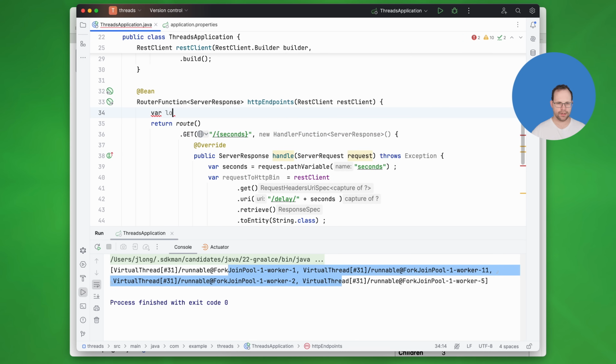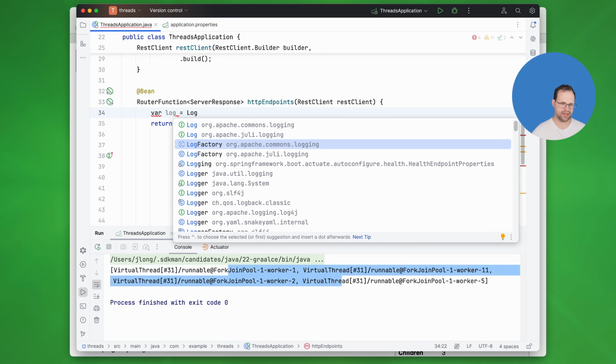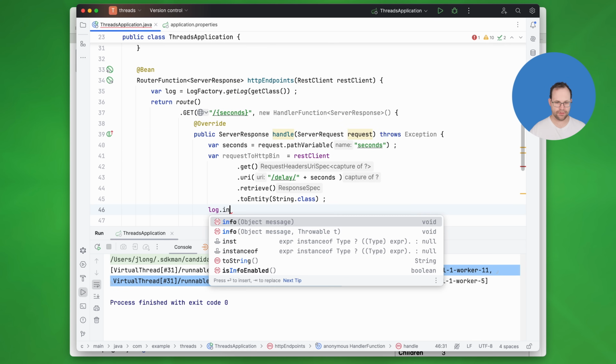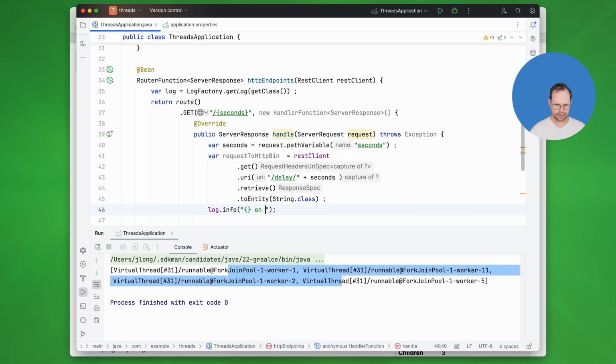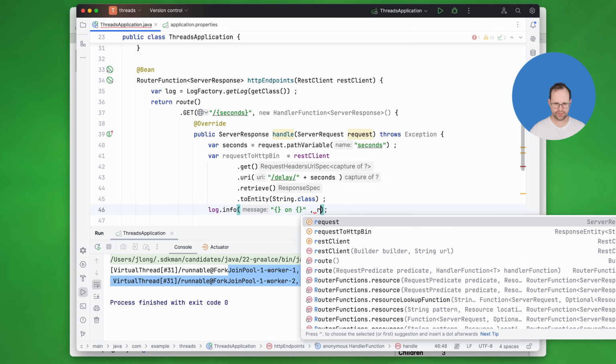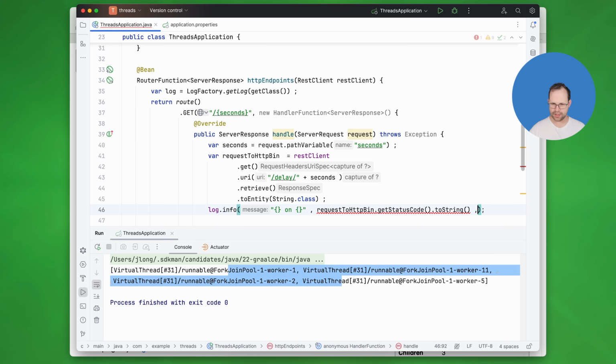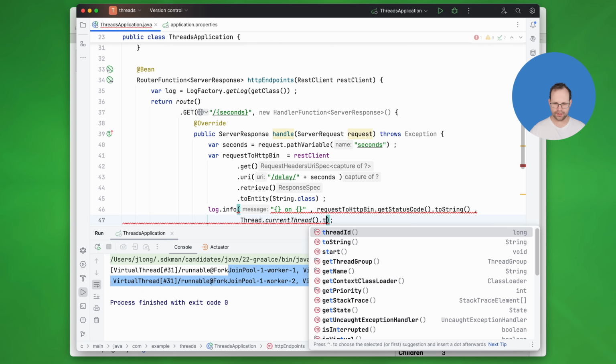I'll var log. I don't know. I always get, it's sort of, who cares? Okay, get that. Very good. Log info. Okay. On this. And we'll say the result, request to the bin, get status code. Okay. .toString. And then Thread.currentThread().toString.